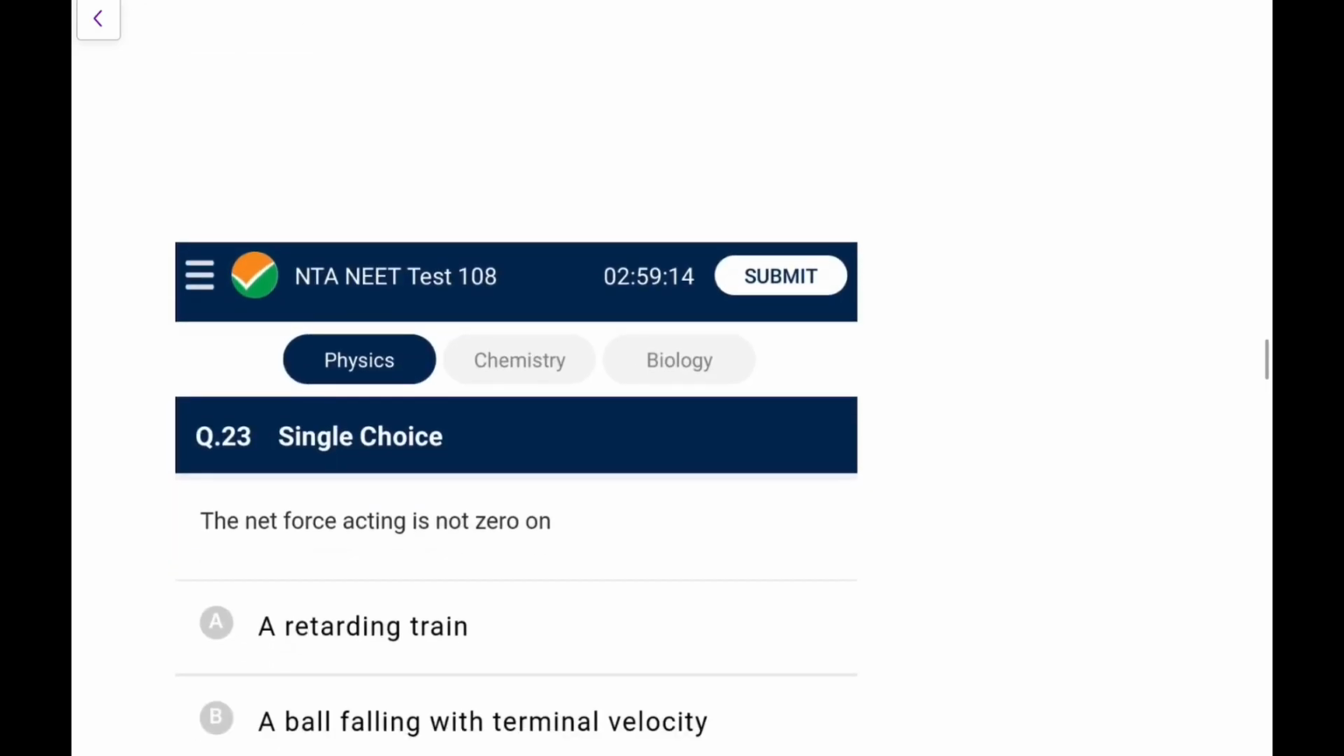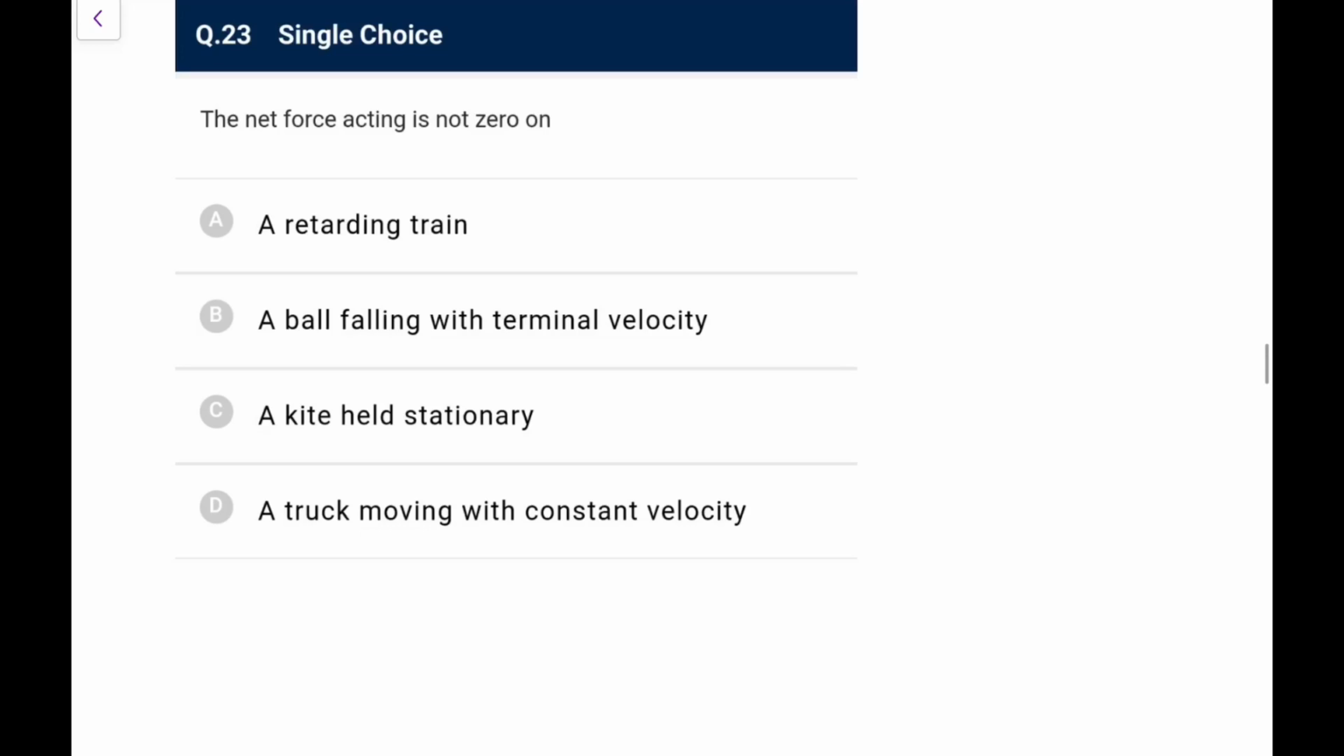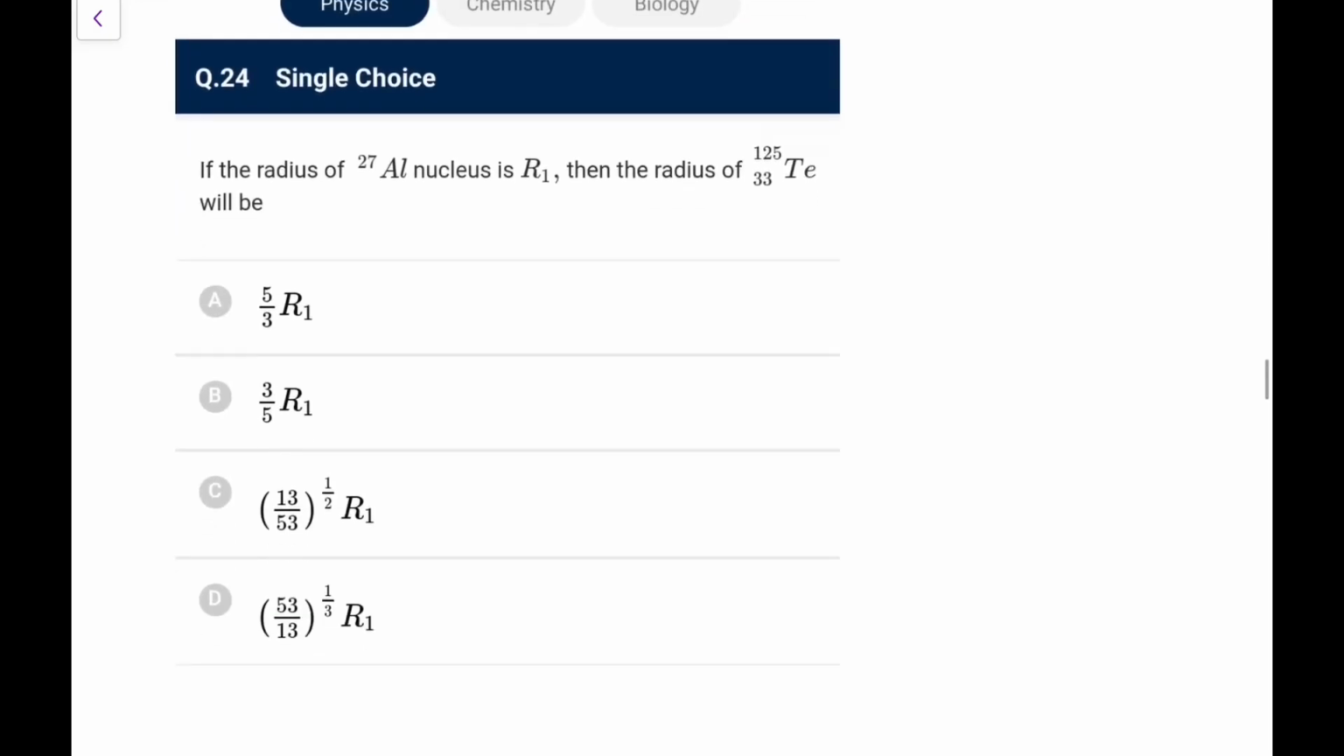Next one. The net force acting is not zero on a retarding train. Yes. A ball falling with terminal velocity, 0. A kite held stationary, 0. A truck moving with constant velocity, 0. So only a retarding train, that is the first choice.